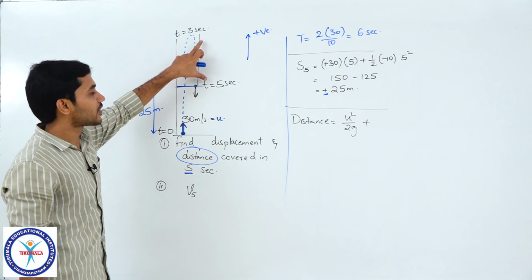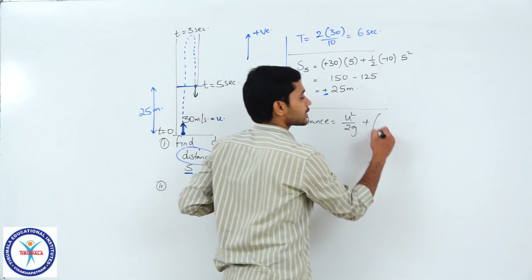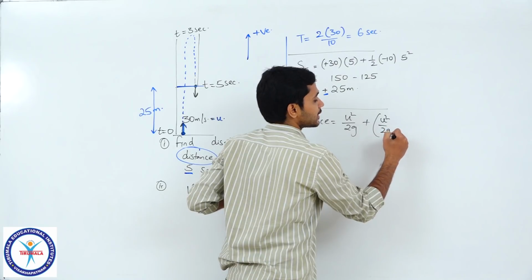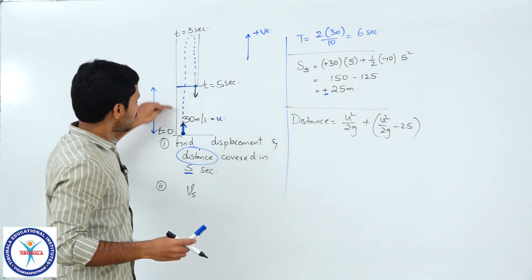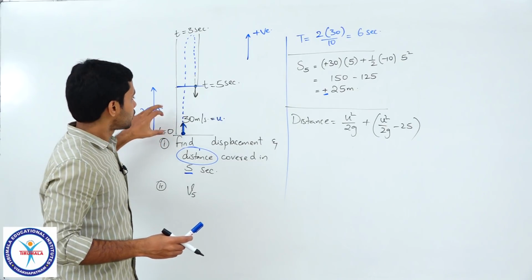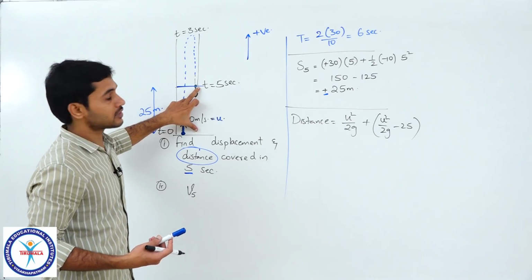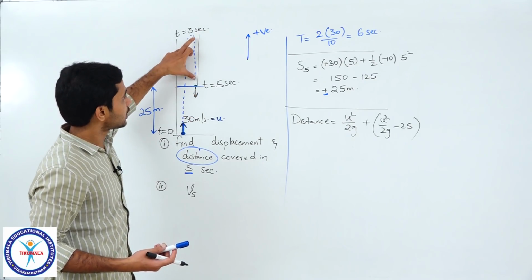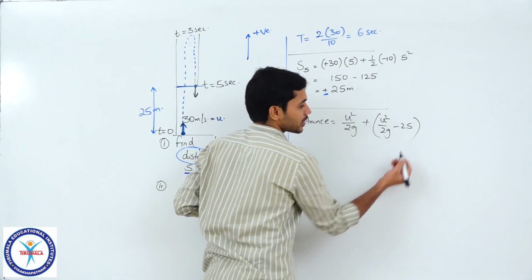So, you can easily find the remaining length, right. The remaining length will be u square by 2g minus 25, sorry for the slip. This whole length will be u square by 2g, out of which this length will be 25. So, if I subtract that from the total height, I will get the remaining height. Is that clear?